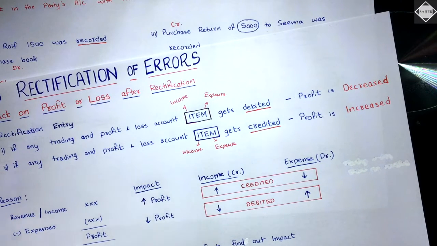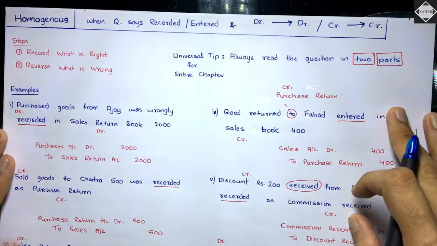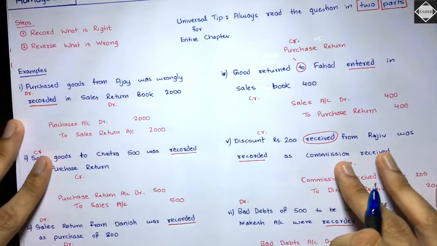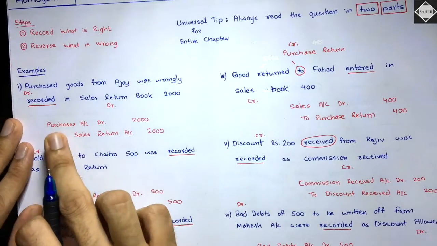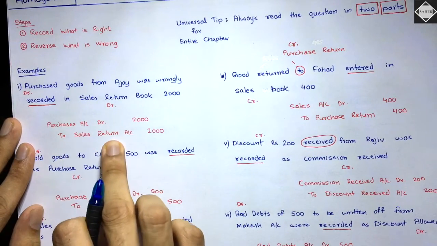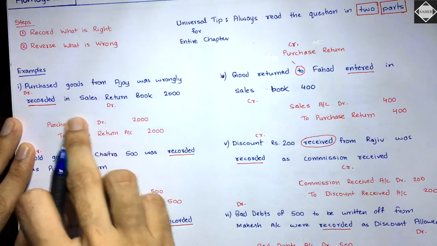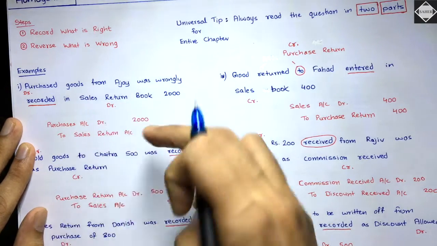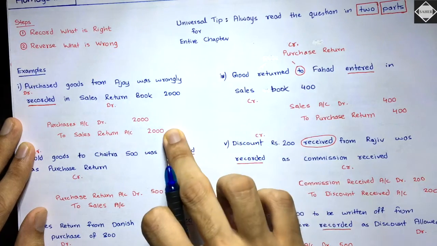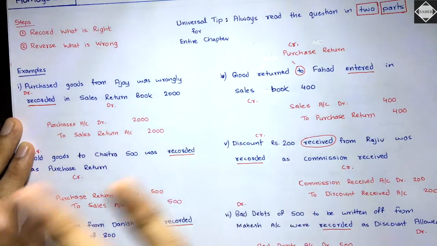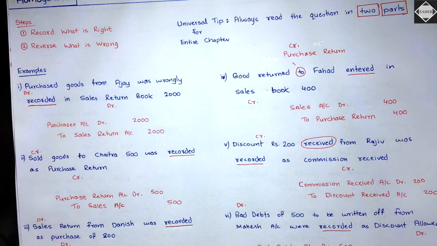Let's move on to the homogeneous errors. In homogeneous errors, you might be a little bit confused because see what's happening. What has happened over here? Purchase account debit to sales return account. Both are trading and P&L items, and both are getting equally debited and credited. 2000 debit, 2000 credit. So the impact is nil. There is no impact. Is that clear?